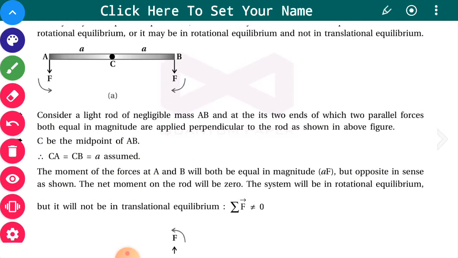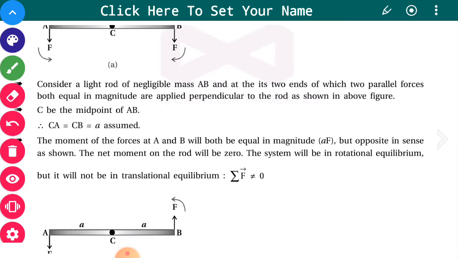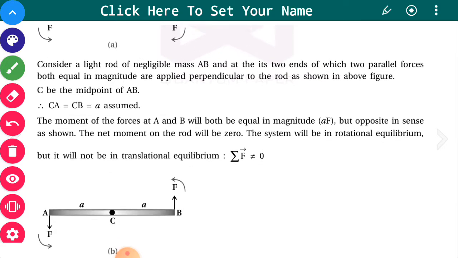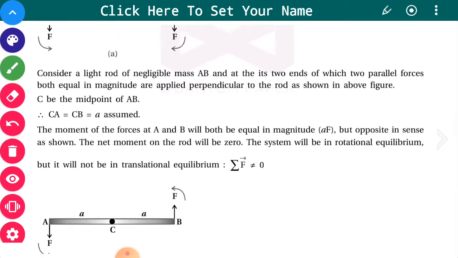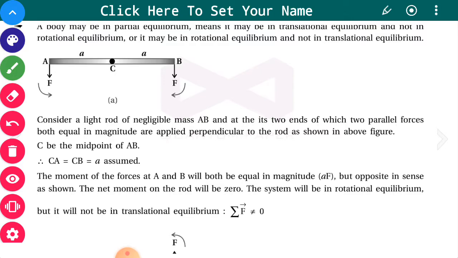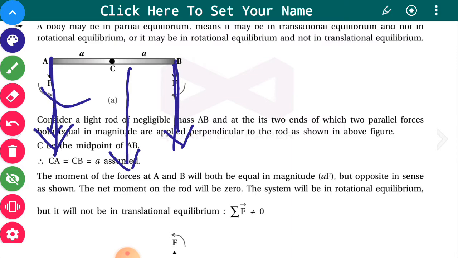This happens when the forces are applied at two different points. And here there will be a translational motion. The object will move in this particular direction as the forces are in the same direction. So the rod totally will move in this direction, and this end will try to rotate in this direction, and that end will try to rotate in the opposite direction.